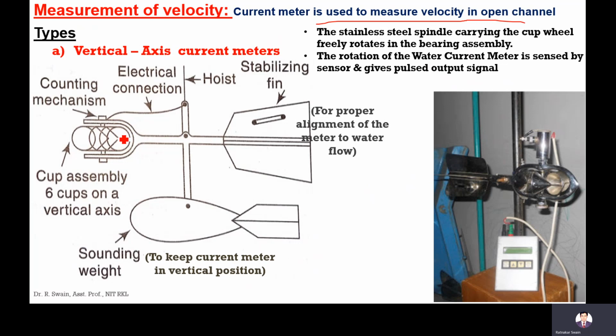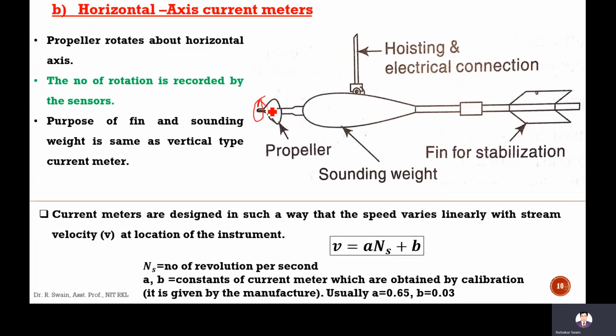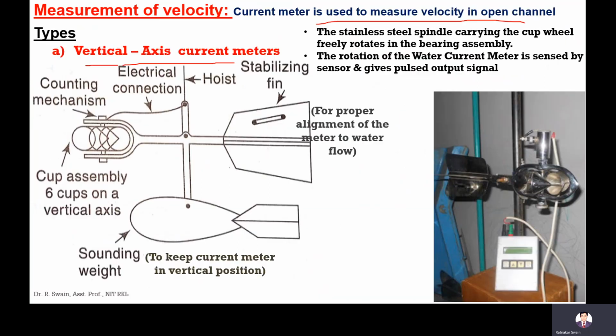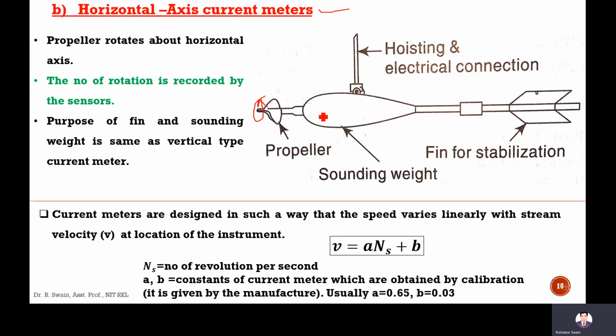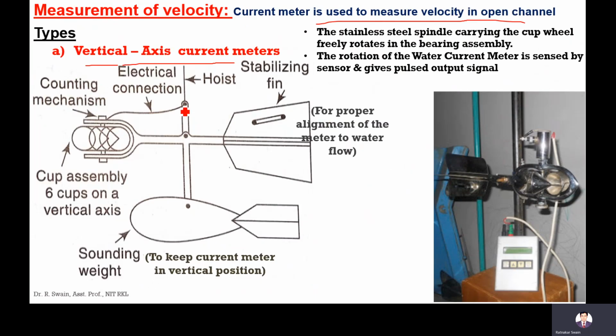There are two types of current meter according to the rotation. If the rotation of the current meter is about the vertical axis, it is called a vertical axis current meter. If it rotates about the horizontal axis, it is called a horizontal axis current meter. Here the velocity is measured from the number of revolutions by the current meter.